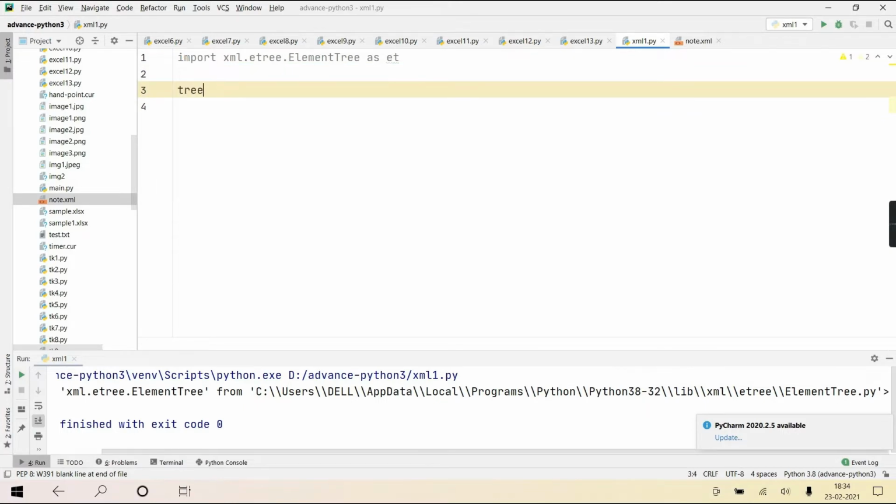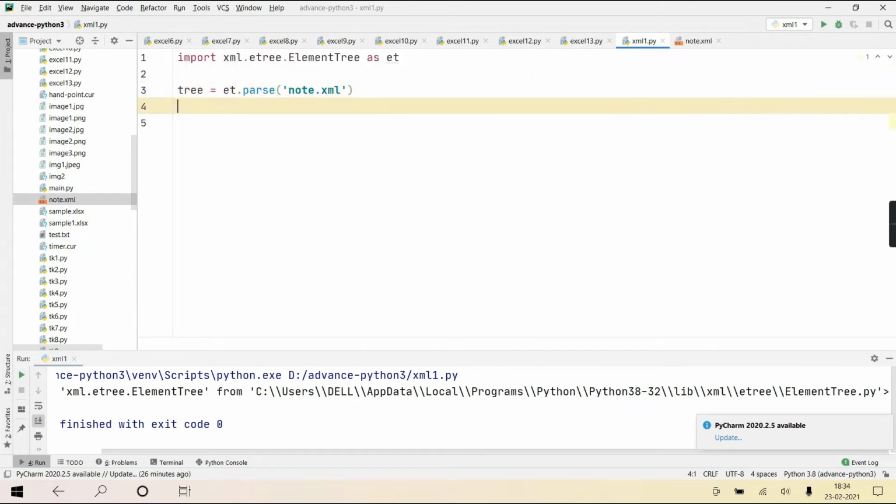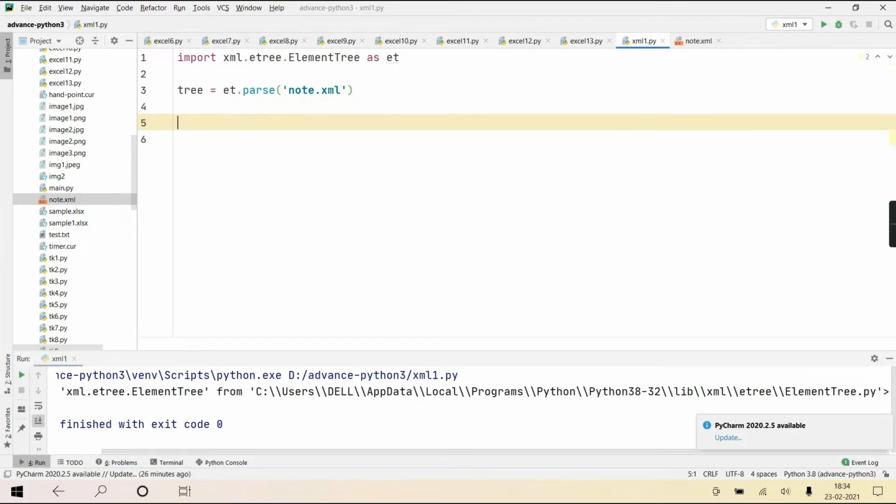Okay, I'll give the object name as tree. So tree = et.parse, and I'll give the file name. The file name I am writing is note.xml. Now as it is in the same folder in which your script xml1.py is present, and only this file is present in that folder, there is no need to give the absolute path. Clear? This is a relative path.